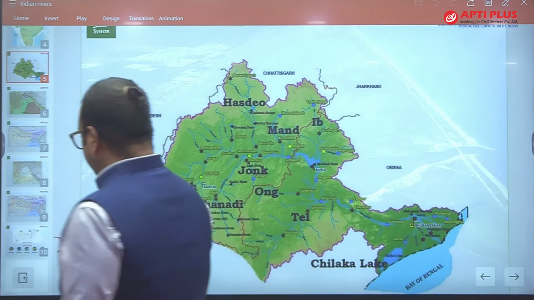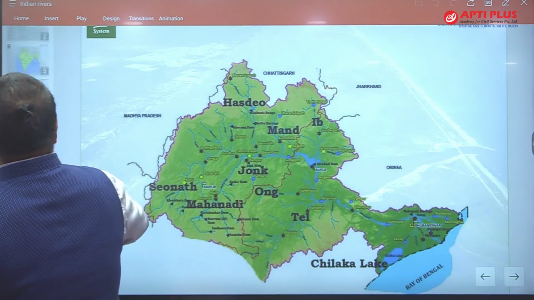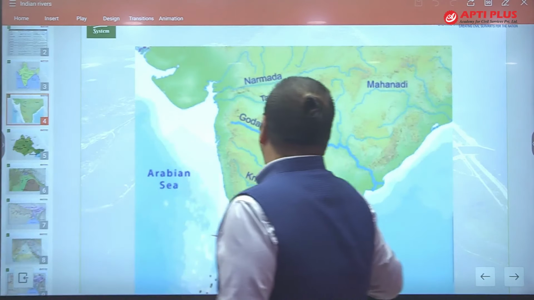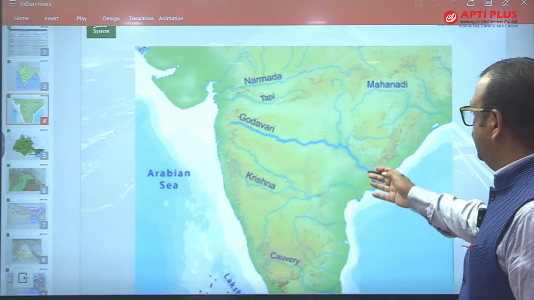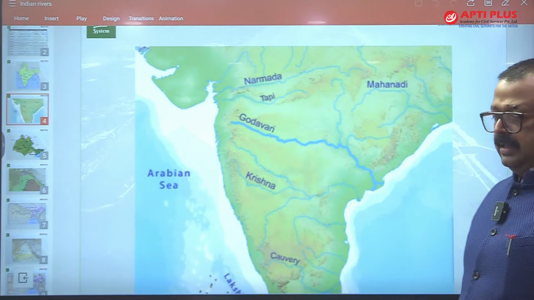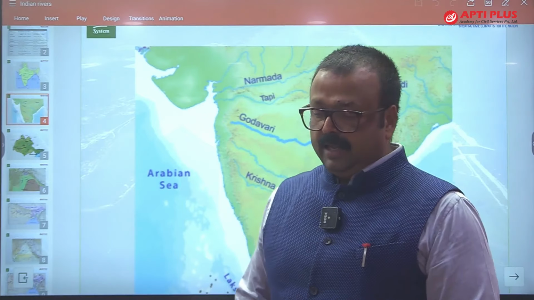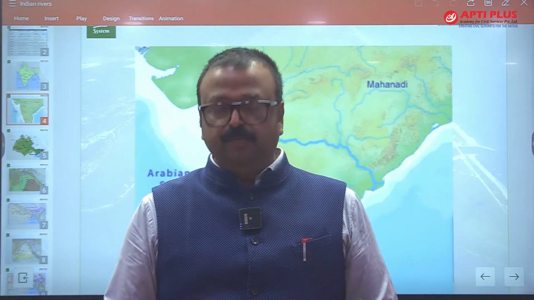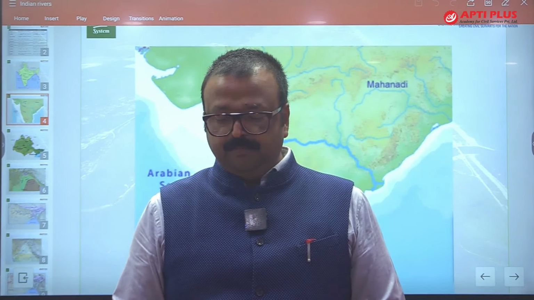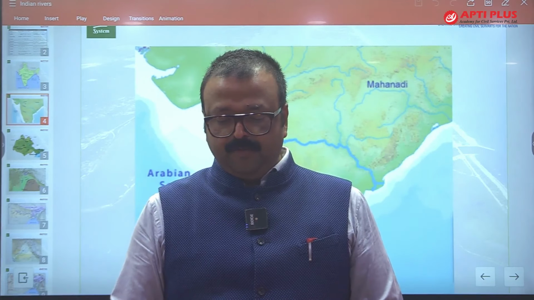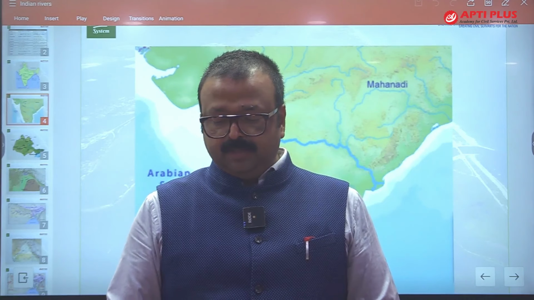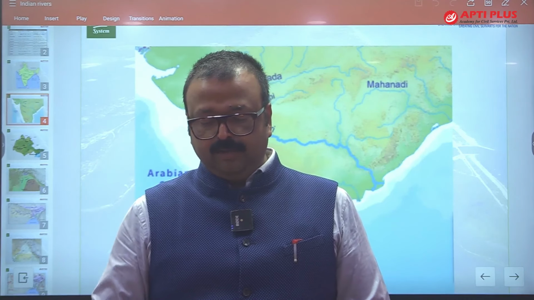Let me open Godavari also. So Godavari, this is Godavari. This Godavari runs through Maharashtra, Telangana and then Andhra Pradesh, making a huge delta over here. Okay, and there are tributaries of Godavari like Purna, Vardha, Kadam, Sindhukana, we have Maner, Pravar, then we have Wainganga, Penganga, Pranahita and Manjara. These are the tributaries of Godavari.